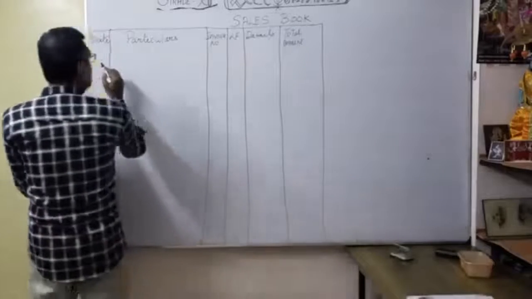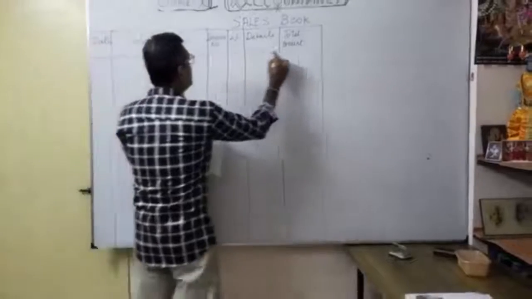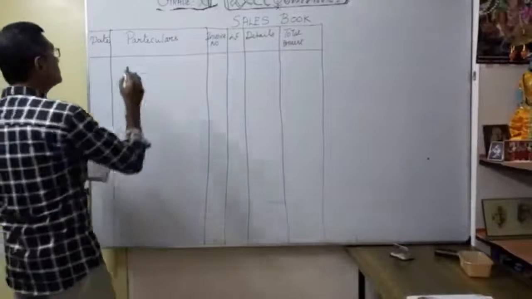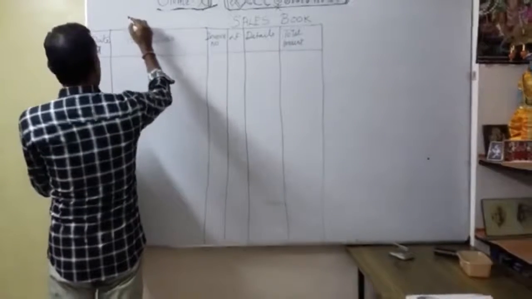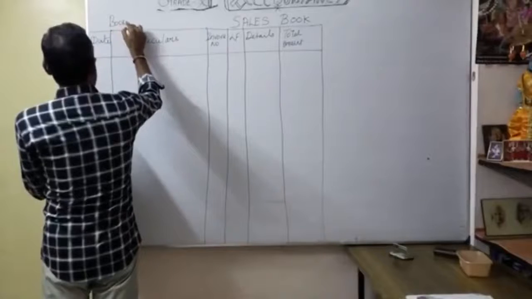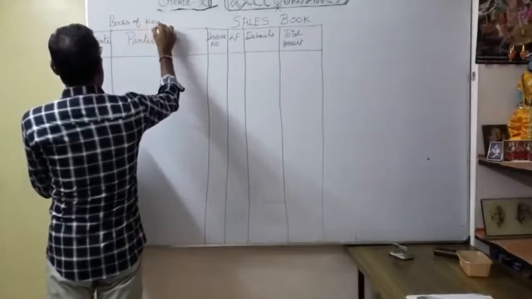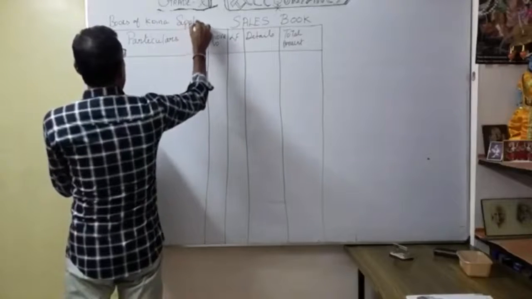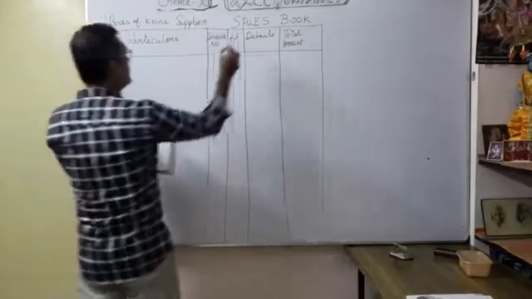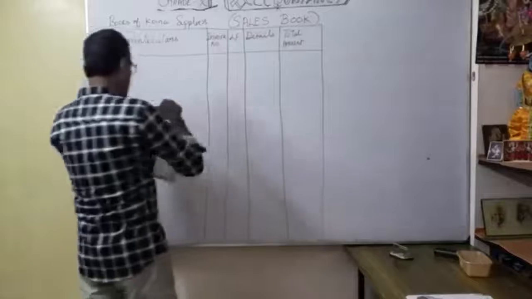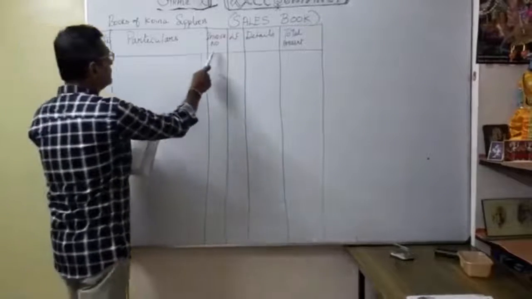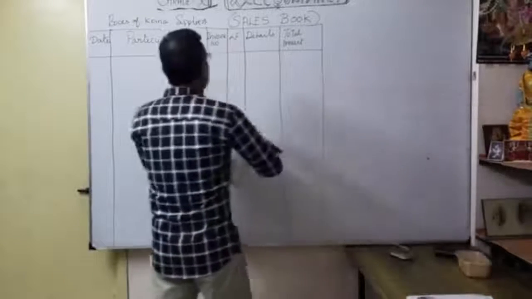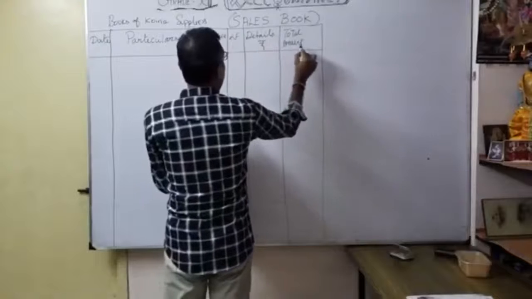Now we are going to see how we are going to record this in the sales book. As a heading you can write books of Koina Suppliers. Under that you can write sales book. The format, you know, is date, particulars, invoice number, ledger folio, details and the total amount.